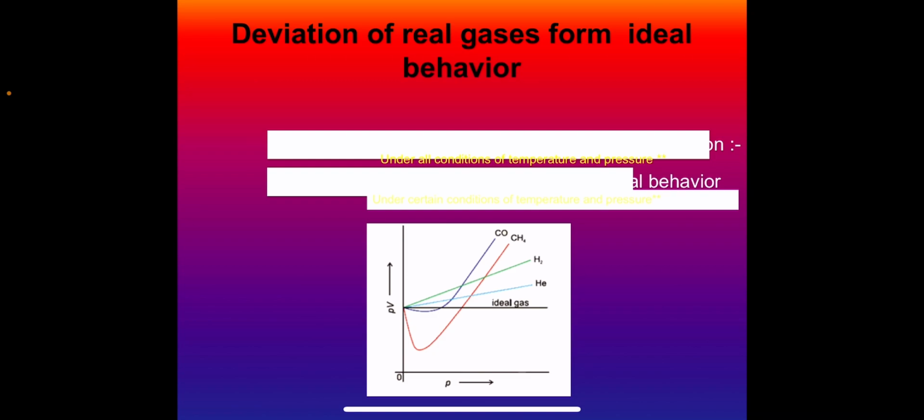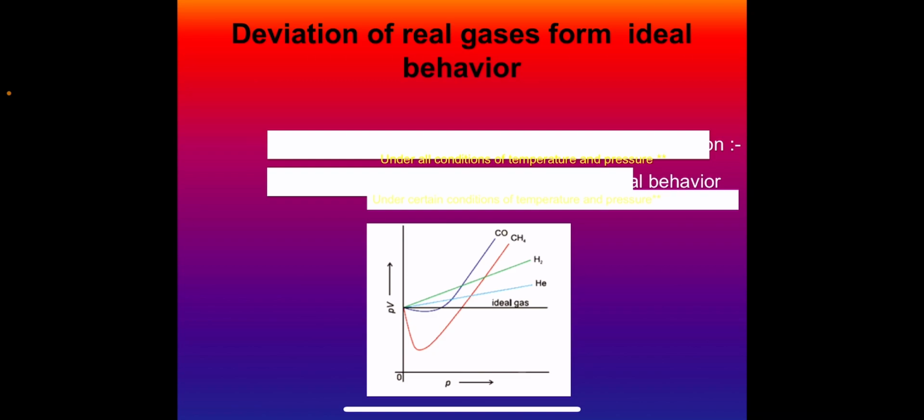Hence, for an ideal gas, the plot of PV versus P, as we can see in this figure, should give a straight line parallel to the P axis. However, we do not get a straight line. So, there is a significant deviation from the ideal behavior. We can see two types of curves are obtained. First, gases like hydrogen and helium obey Boyle's law at very low pressures, but PV increases continuously as the pressure increases. Gases like carbon monoxide, carbon dioxide, methane show a decrease in PV in the beginning, pass through a minimum and then increase continuously with pressure.